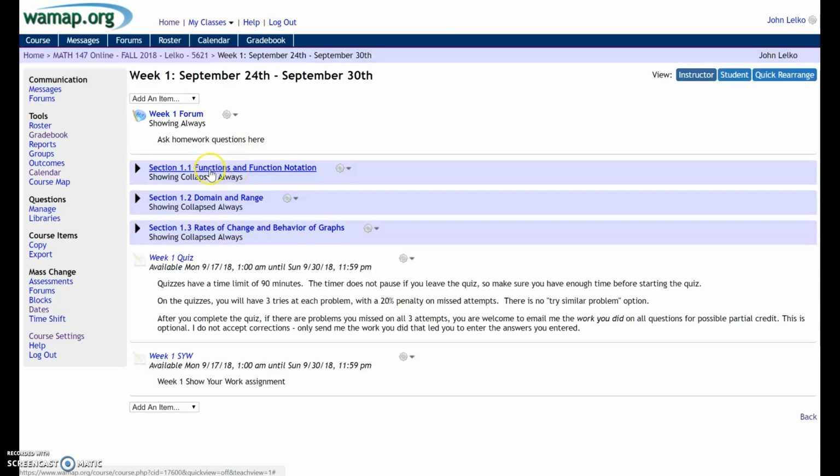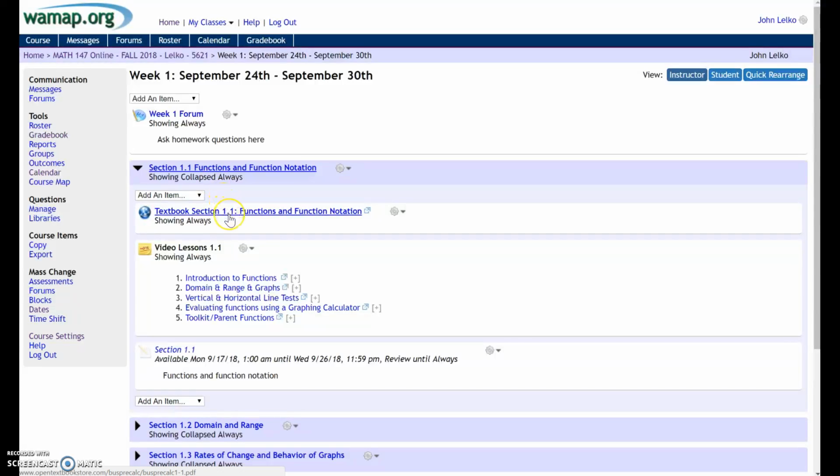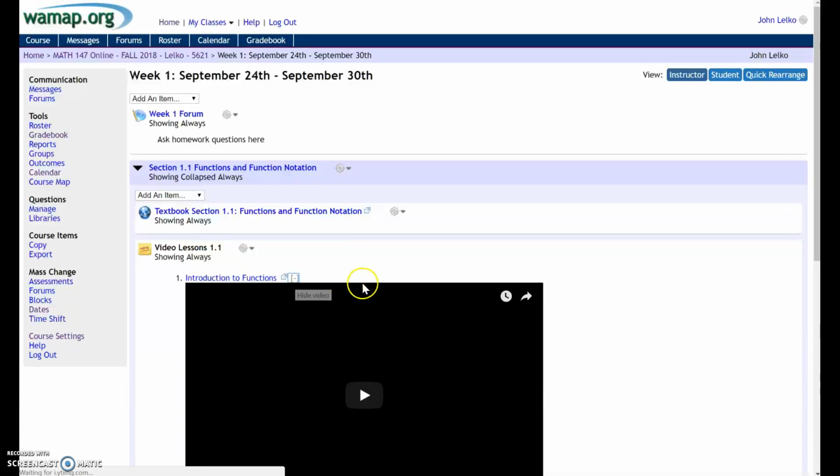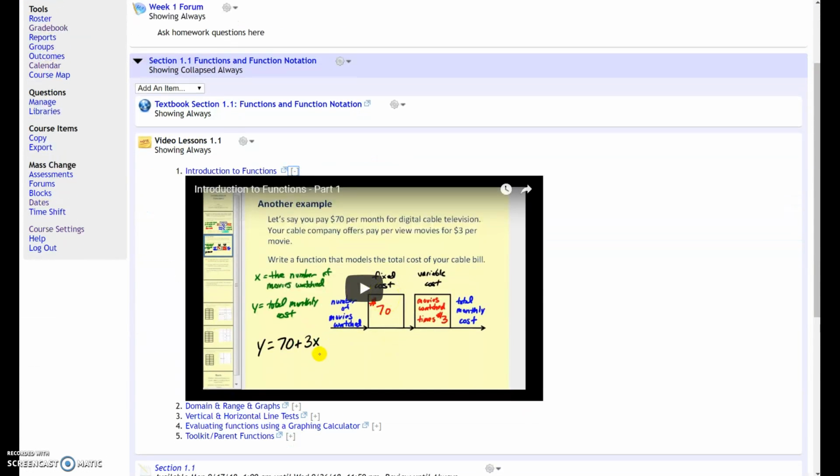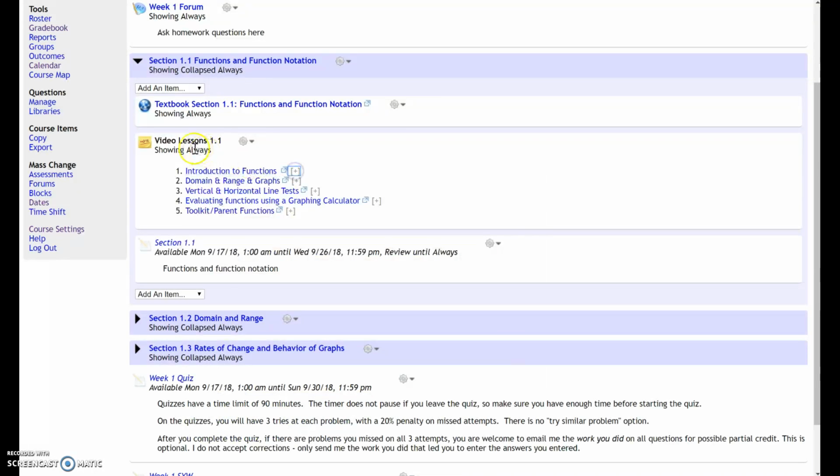So this week we have section 1.1 through 1.3. When you click into them, you'll notice that you do have a link to the textbook for that particular section. Please make sure that you take the time to read through that section, maybe take some notes down. You can also access some supplementary videos, so I would recommend that you look into those. You can click the little plus sign and view the videos directly through WAMAP, or you can click the link and it will take you to YouTube.